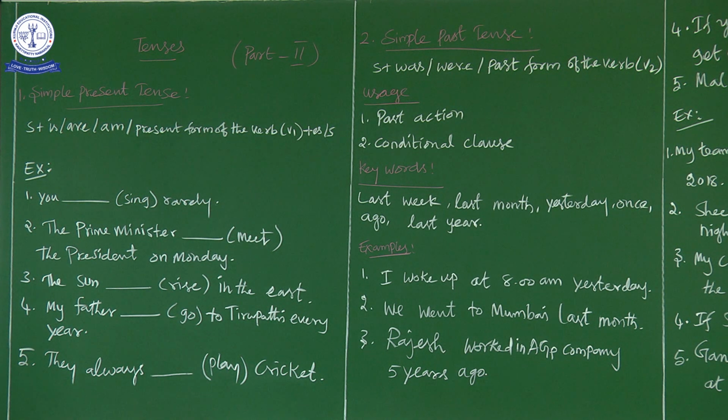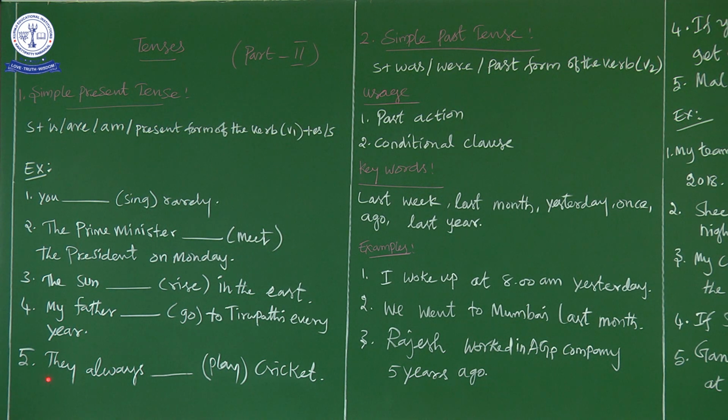Okay, so my father goes to Tirupati every year. So the father's action is what? Every year he goes to Tirupati. So that's why we use simple present tense for this sentence. So why did we add es to this? Because my father comes under he and third person singular. So my father goes to Tirupati every year.